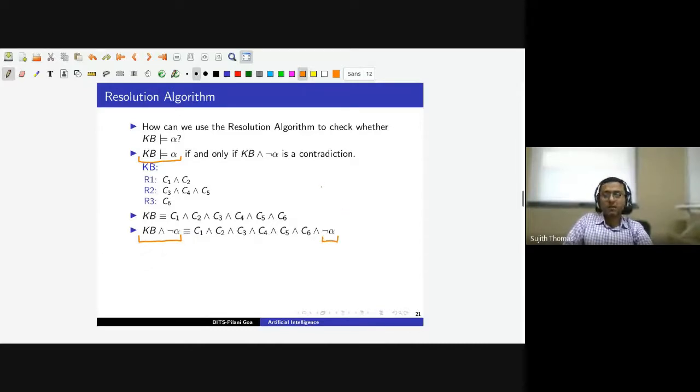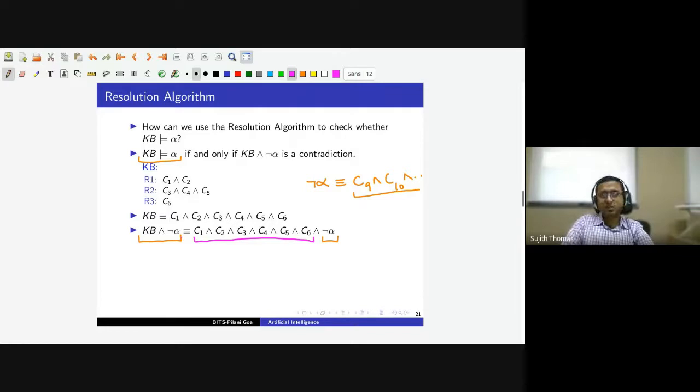So we take not of what we are trying to check for entailment, and then we find the CNF form of this not alpha. So this might be some C9 and C10 and something. It might be in some such form. So we are going to construct a long sentence which includes the clauses that are present in not alpha and the clauses that are present in the knowledge base.